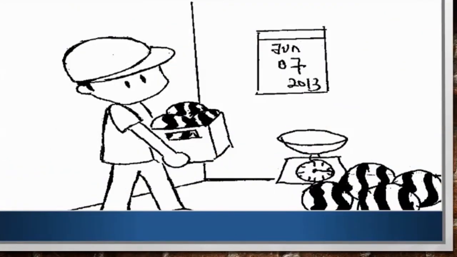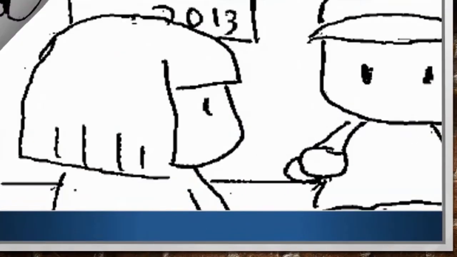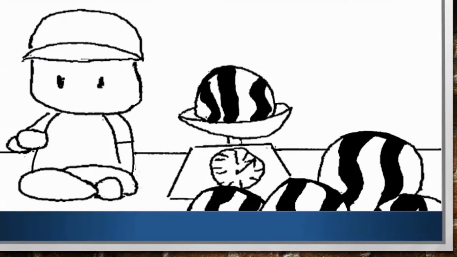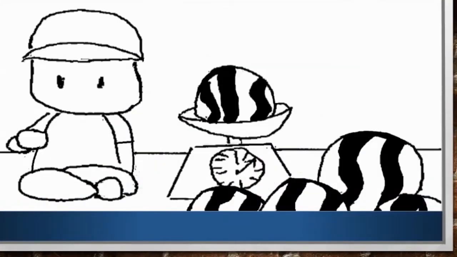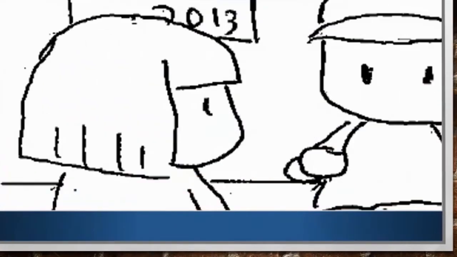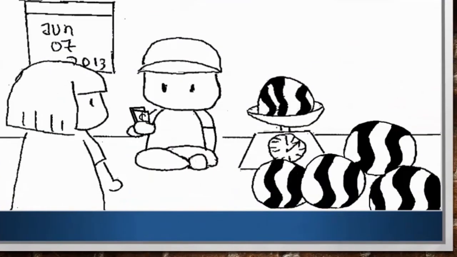On the 7th of June 2013, Zuyin sells watermelon at her stall as usual. Watermelons are sold at $2 per kg. Hey, can I have the watermelon? Yeah, sure. The weight is 2 kg, so it costs $4. Can I have some discount please? No, sorry. This is already the cheapest price. Alright, here you go. Thank you. Please come again.